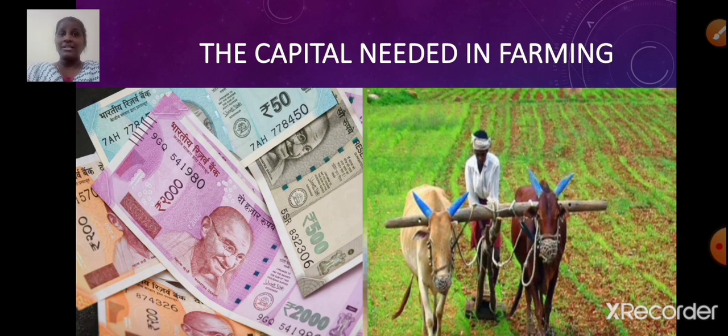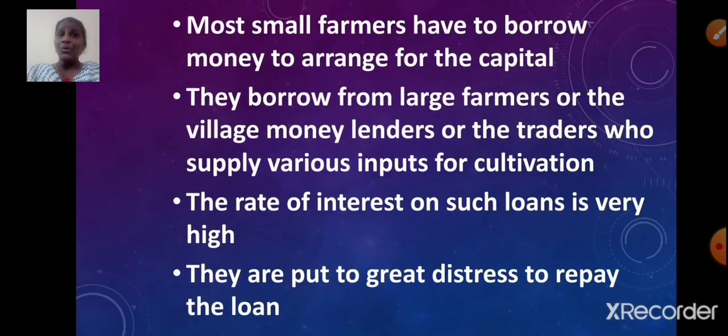Students, you all know that farmers require capital to carry out farming activities. Most of the small farmers have to borrow money to arrange for the capital. Isn't it, students? Small farmers don't have enough money to carry out the farming activities. Hence, they need to borrow money. Now, let us see from whom they borrow money. They borrow from large farmers or the village money lenders or the traders who supply various inputs for cultivation.